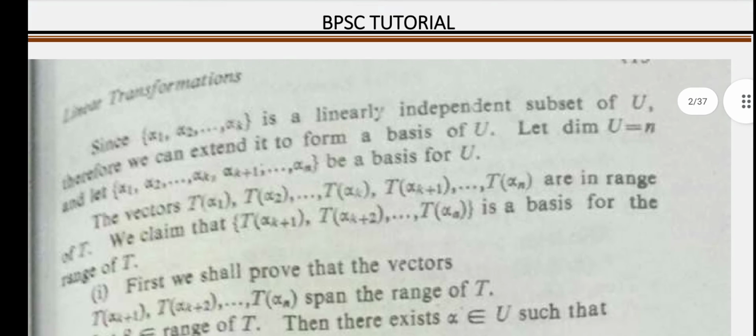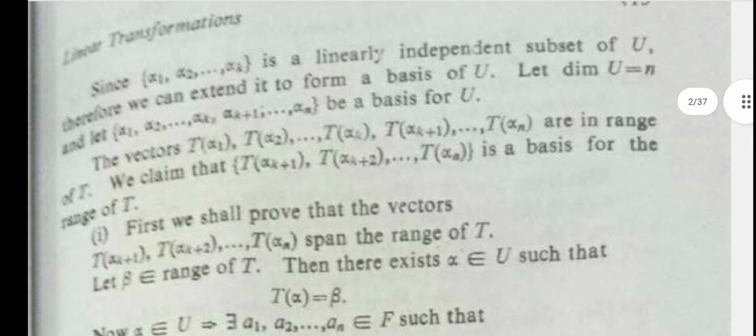Now moving to the next part. Since alpha 1, alpha 2, up to alpha k is a linearly independent subset of U, we can extend it to form a basis of U. Let the dimension of U be equal to n, and let alpha 1, alpha 2, up to alpha k, and after that alpha k plus 1 up to alpha n, be a basis for U. We have extended this to n.